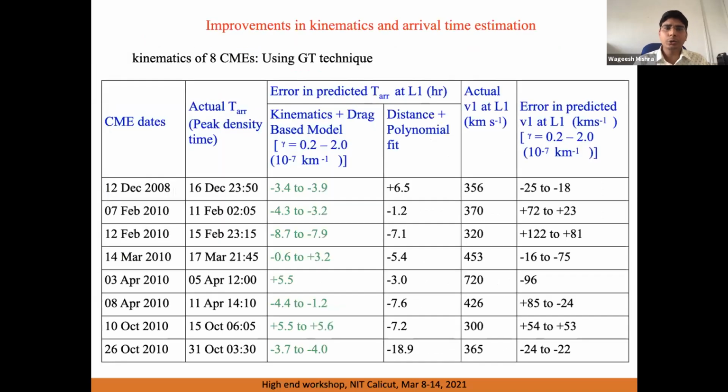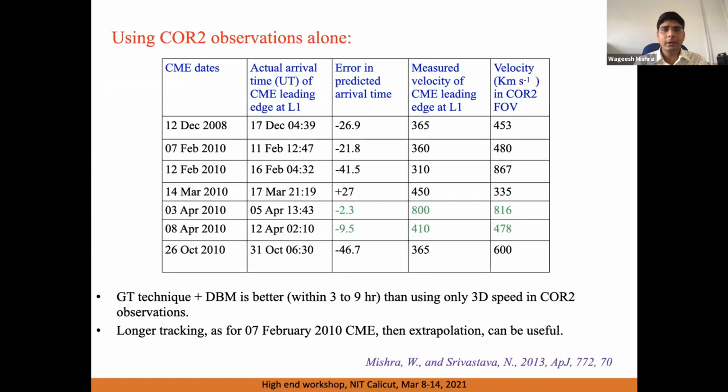we can try to use this model and then predict its arrival at the Earth. So depending on this tracking of the CME in the image and then its arrival time, what I want to highlight is that when we use the kinematics from the remote observation and use the drag-based model, the predicted arrival at 1 AU is accurate. We can see that the error is very small, up to 3 to 8 hours. But if we use only Coronagraph 2 observations, the near-Sun observations, the error in predicted arrival time is very large, even up to 46 hours.